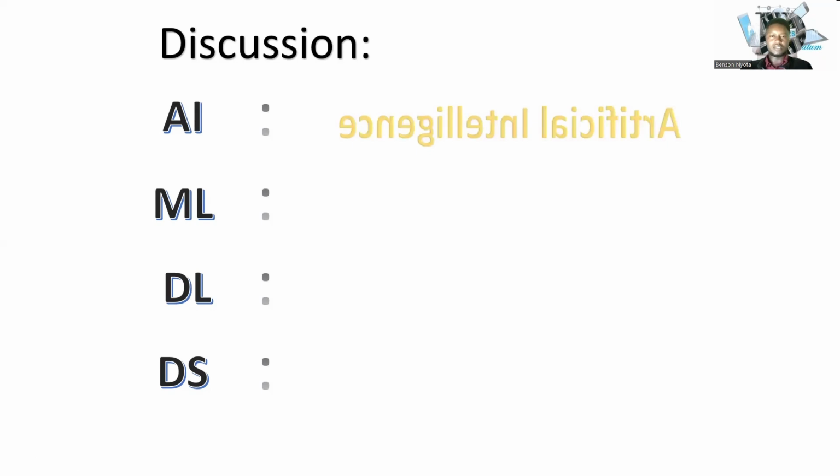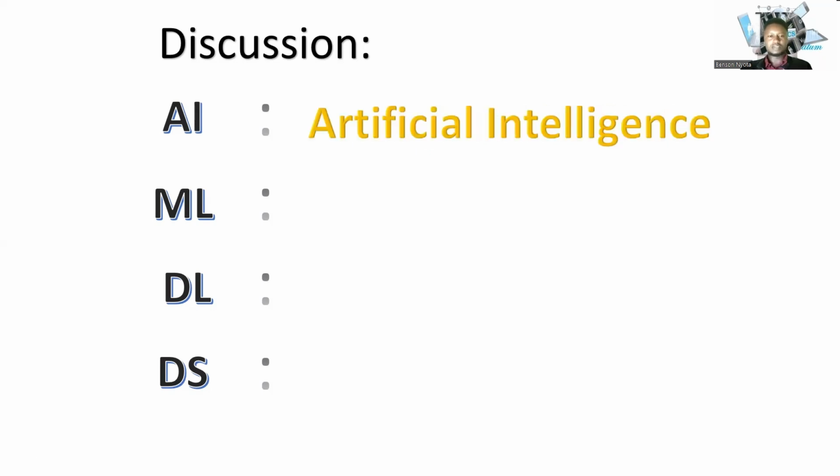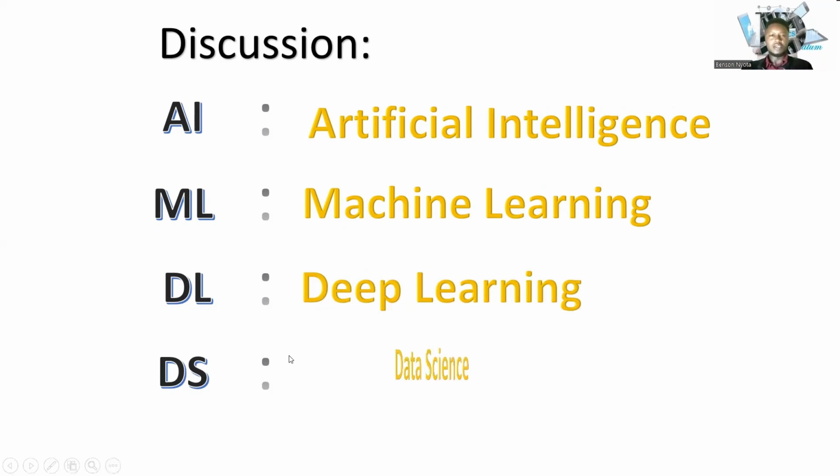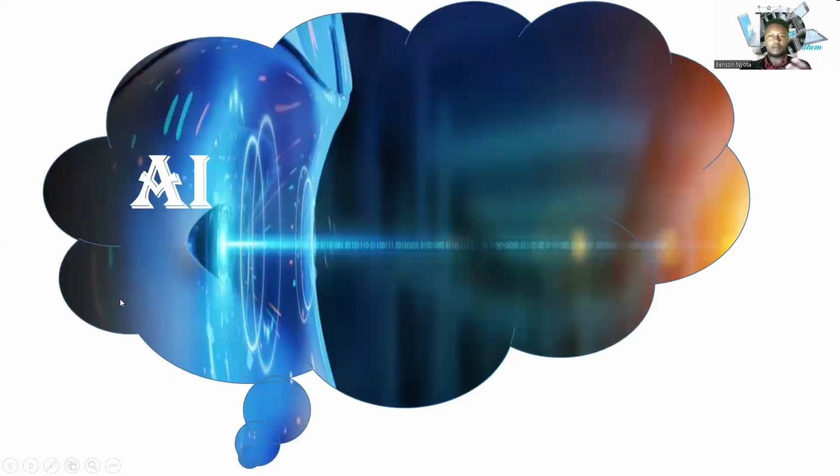For AI, it's artificial intelligence. For ML, it's machine learning. When we talk about the DL, we'll be talking about deep learning. Then if we mention the DS, we'll be talking about data science, as we have mentioned earlier on. So we'll be focusing on these four fields of concern when it comes to the technology evolution aspect of it. Let's get to see exactly how they appear or how they interrelate to each other.